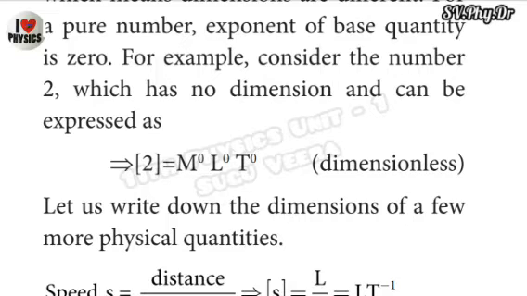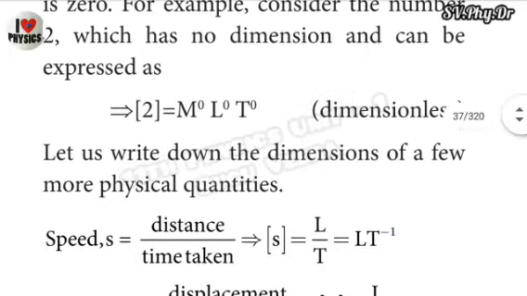For example, speed, denoted small s, has the formula distance divided by time taken. Bracket of small s equals L divided by T. That means the unit of length is meter and the unit of time taken is second.